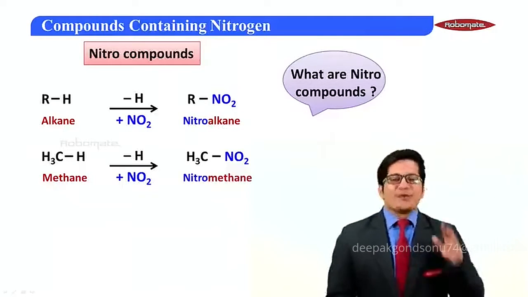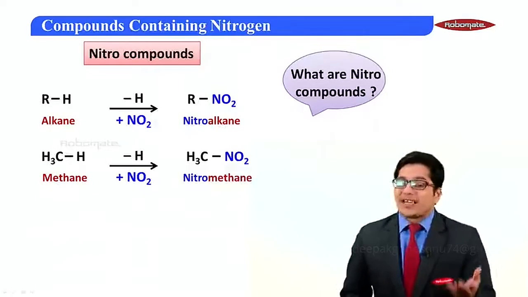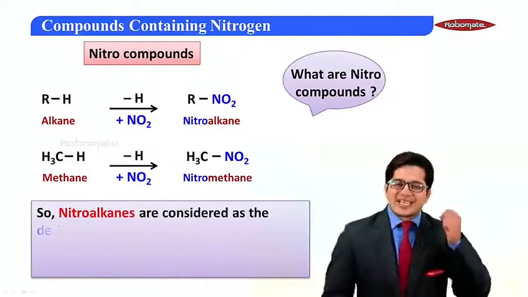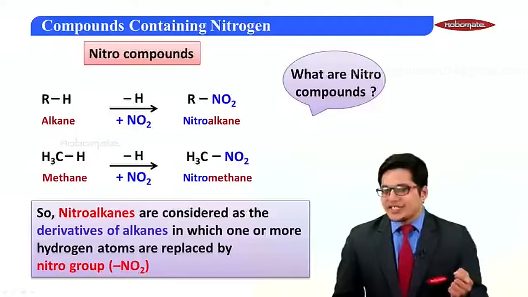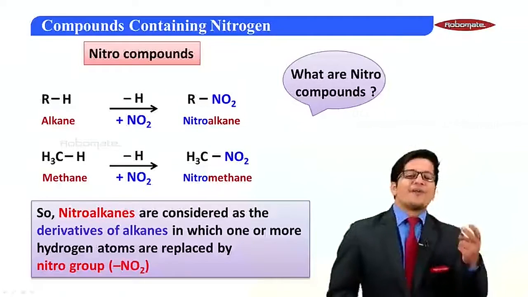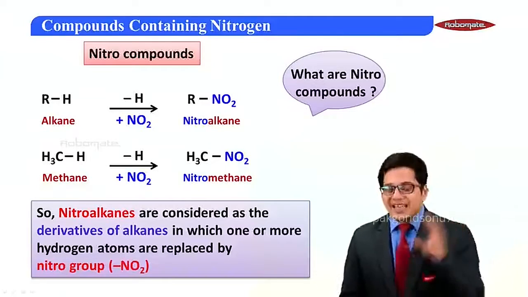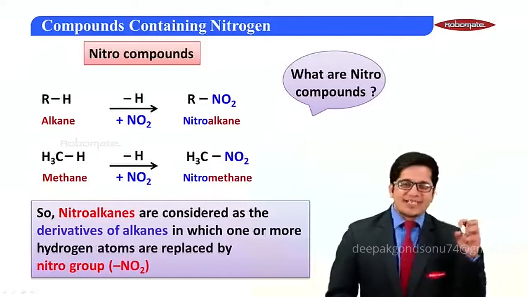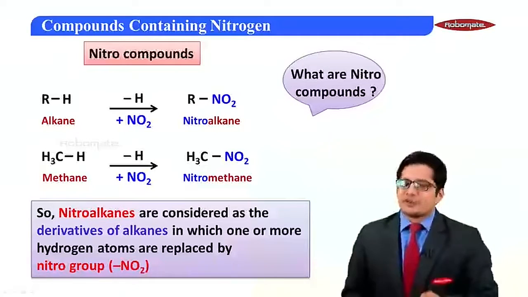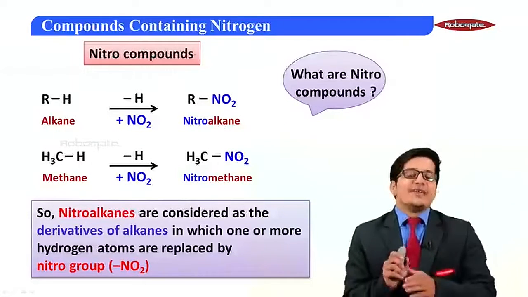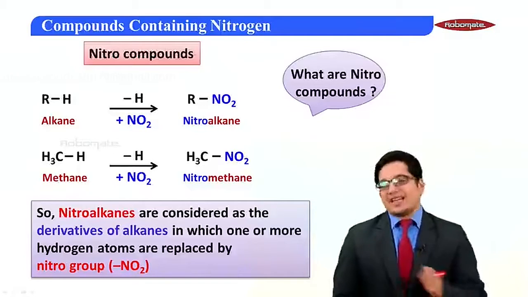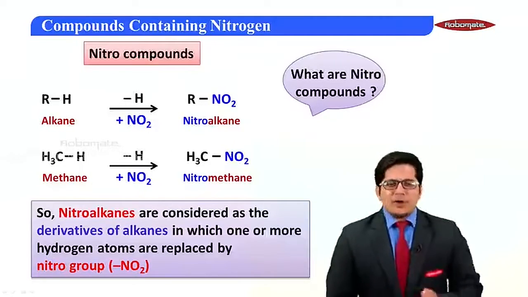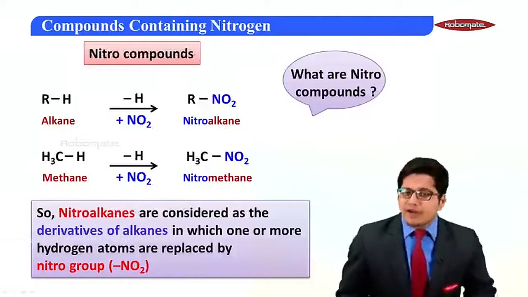So what we can say right now is, what are nitro compounds? These are nothing but compounds in which either one or more hydrogens of an alkane is replaced by a nitro group. So definitely they are nitro derivatives of alkane. Now, we have already understood what nitro compounds are.